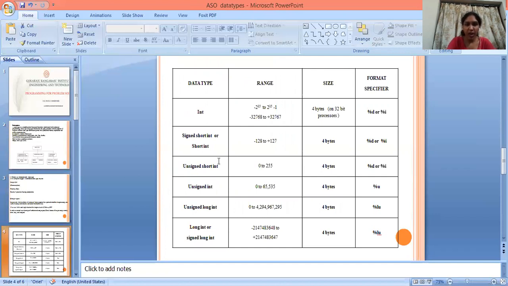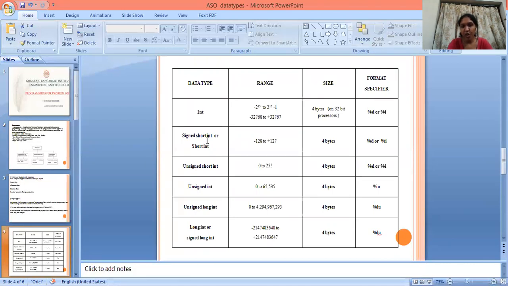Here we have the integer data types, with their range, size, and format specifier. First one is int. Int range is minus 2 power 15 to 2 power 15 minus 1, that means minus 32768 to plus 32767. It occupies 4 bytes on 32-bit processors. Format specifier of integer is %d or %i.